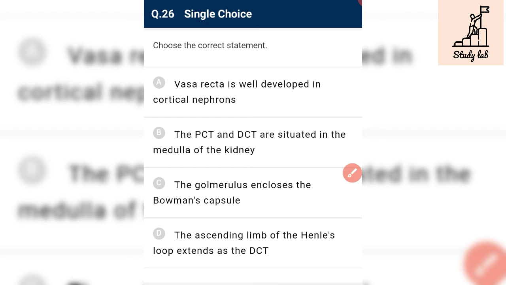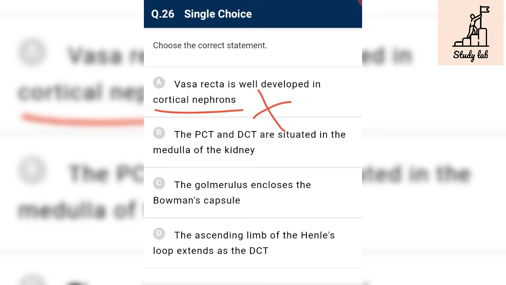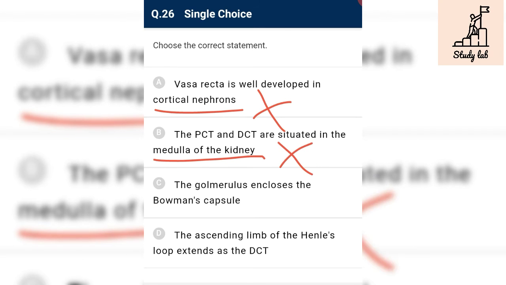Choose the correct statement. Vasa recta is well developed in cortical nephron. No, vasa recta is ill developed or absent in cortical nephron, and most of the nephrons in our body, about 80 to 85%, are cortical nephrons, which do not play any important role in concentration of urine. PCT and DCT are situated in the medulla of kidney. No, these are situated in the cortical region. The glomerulus encloses the Bowman's capsule. No, the Bowman's capsule encloses the glomerulus. So it is incorrect. The ascending limb of Henle is permeable to NaCl and extends to DCT. Yes, it is absolutely correct.